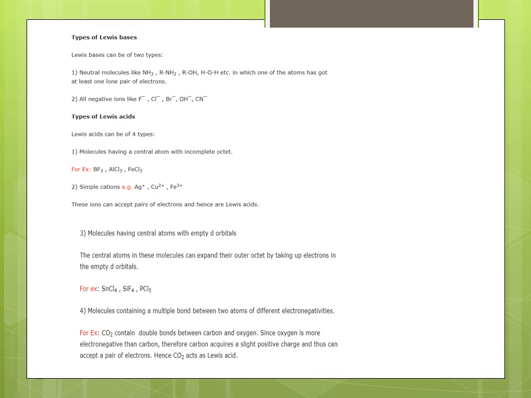Fourth point, molecules containing a multiple bond between two atoms of different electronegativities. For example, CO2 contains double bonds between carbon and oxygen. Since oxygen is more electronegative than carbon, carbon acquires a slight positive charge and thus can accept a pair of electrons. Hence CO2 acts as a Lewis acid.